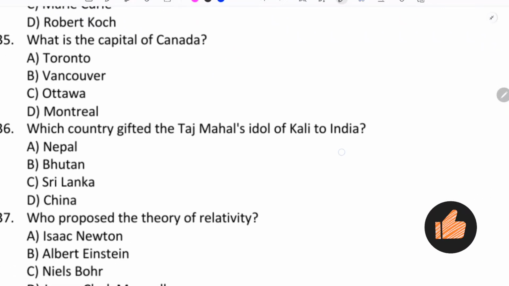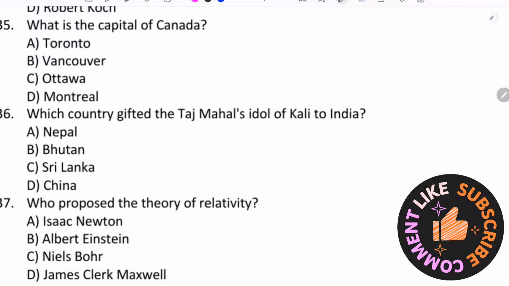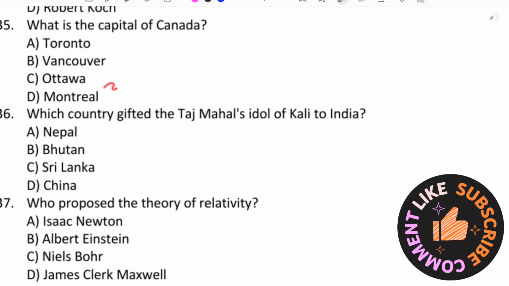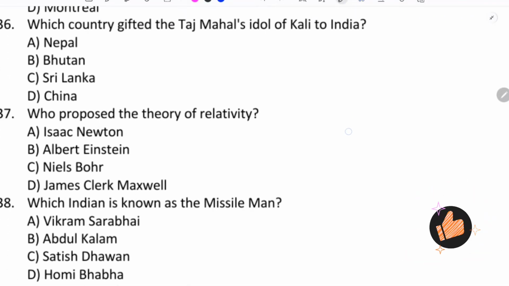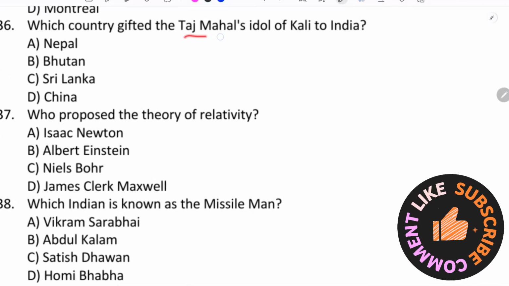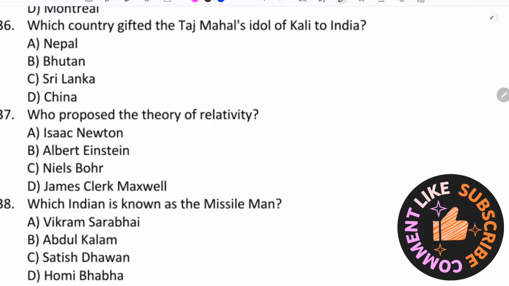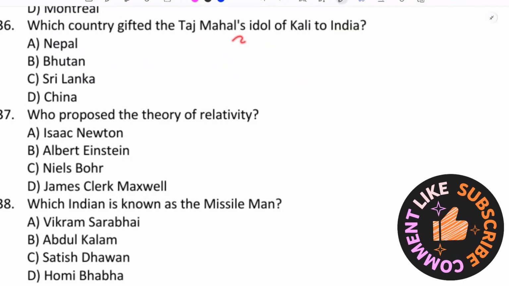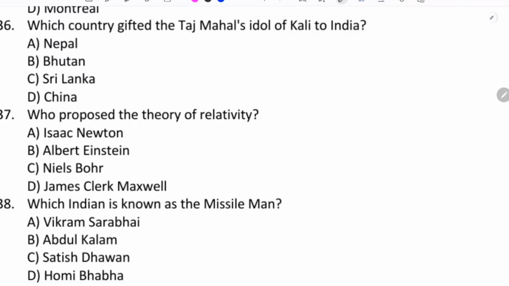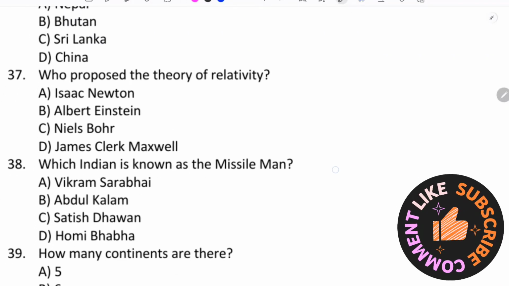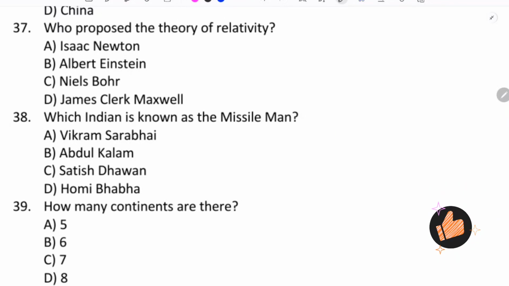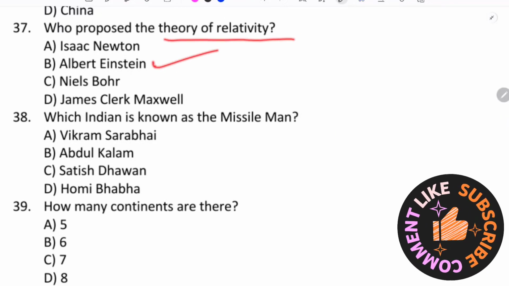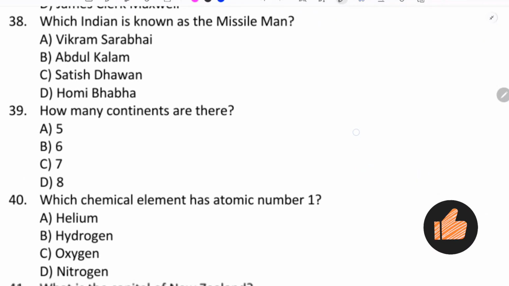Penicillin, Alexander Fleming. What is the capital of Canada? Capital of Canada, Ottawa. Which country gifted the Taj Mahal's idol of Kali to India? Nepal. Who proposed the theory of relativity? Theory of relativity, Albert Einstein.